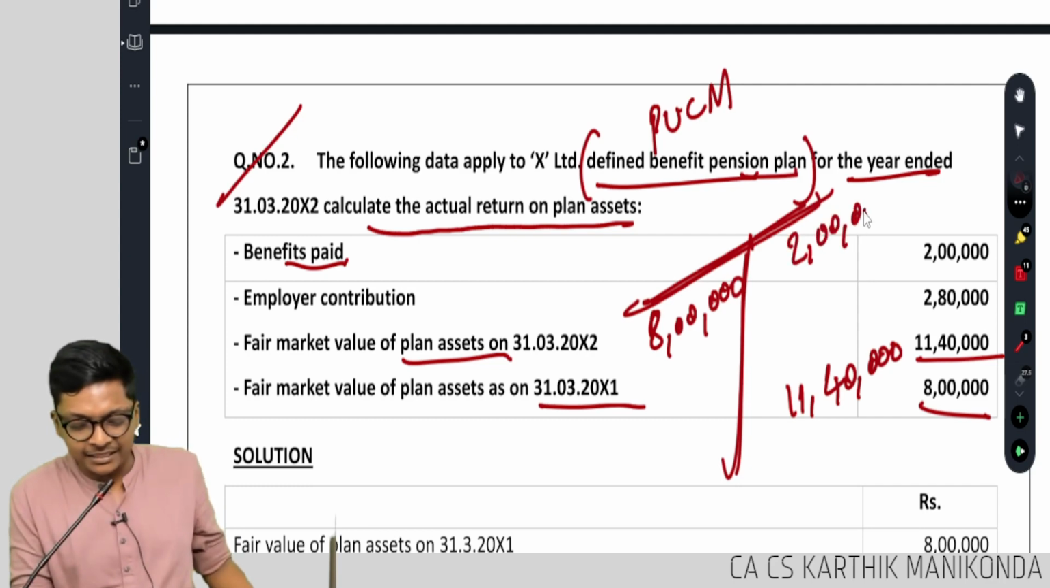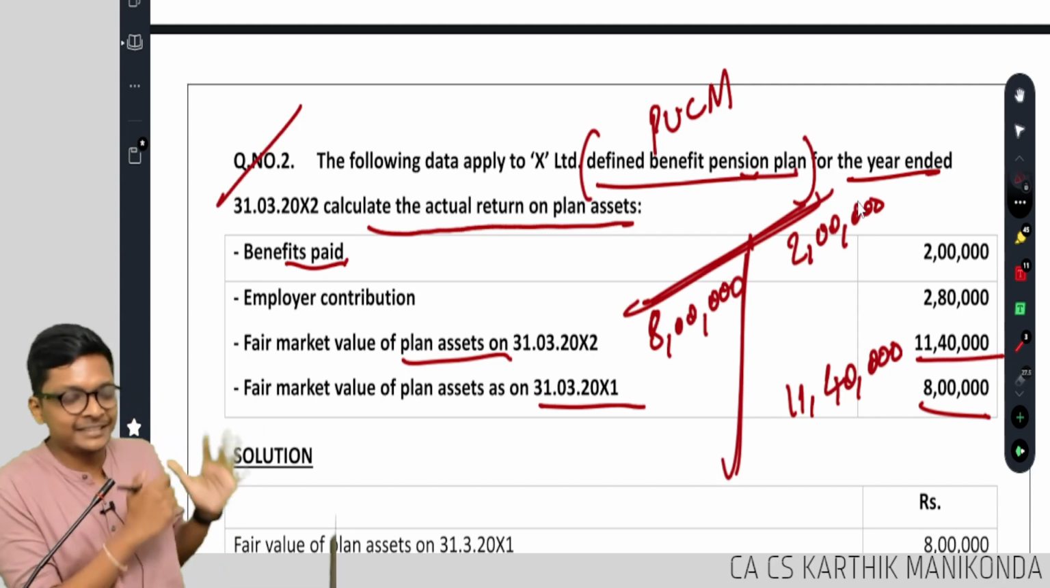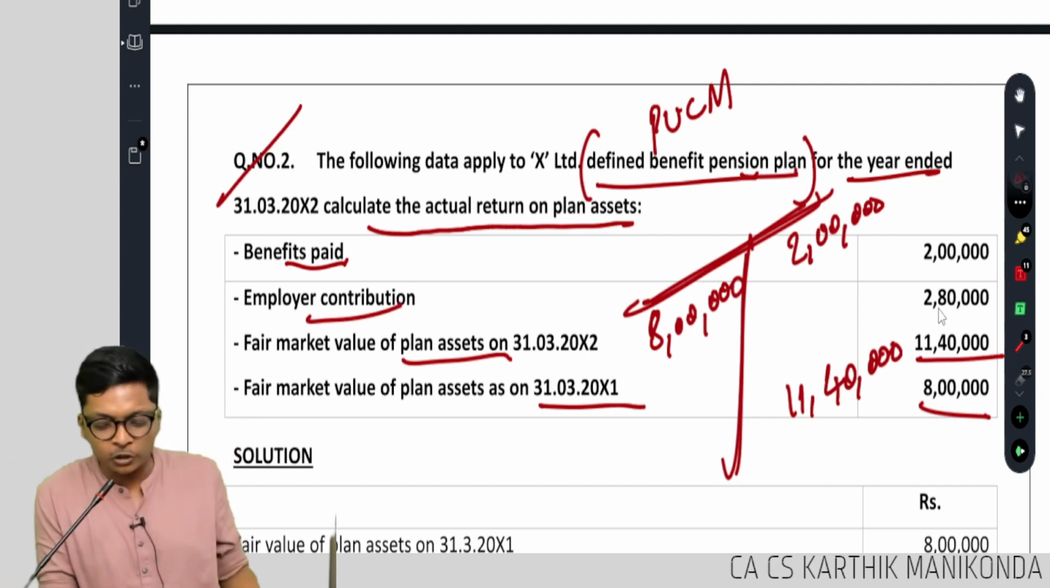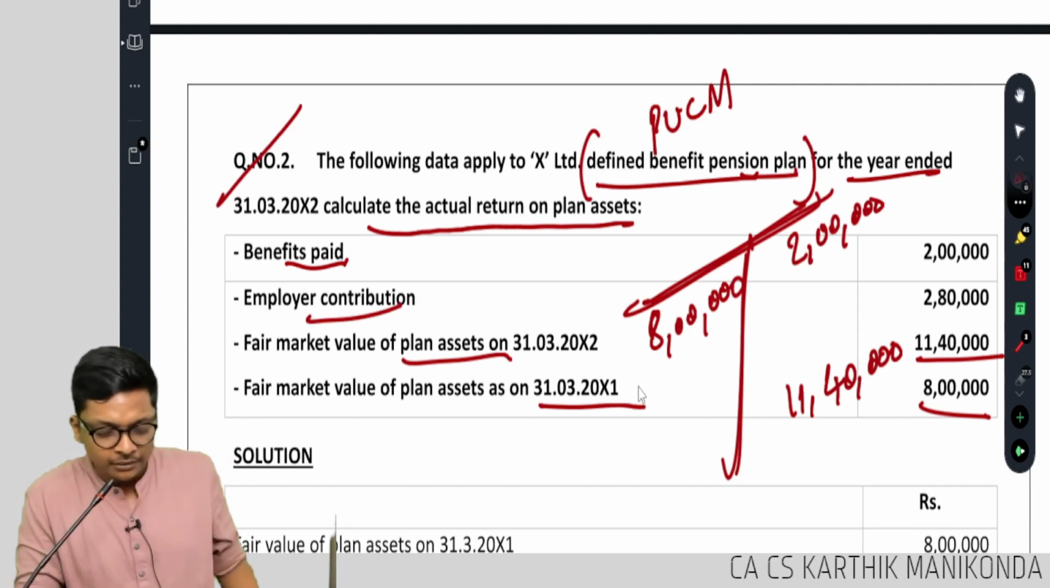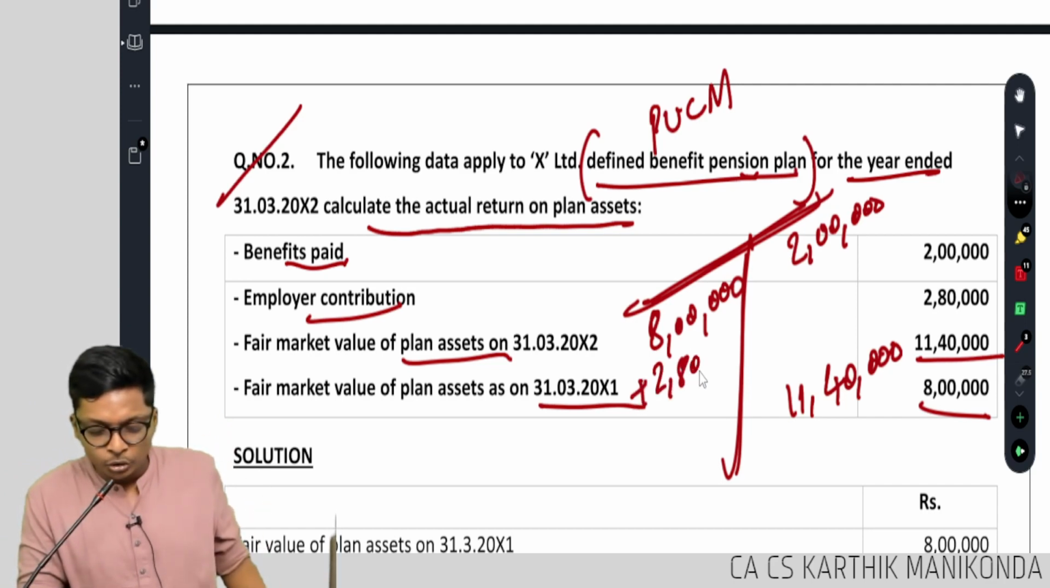Asset is decreasing, correct? Sir, is ledger mandatory? You can do a statement also. I'm just trying to make it easier. Employer contribution, how much? 2 lakh 80, which comes on the debit side. Asset is increasing, plus 2 lakh 80. Is the ledger tallying up?